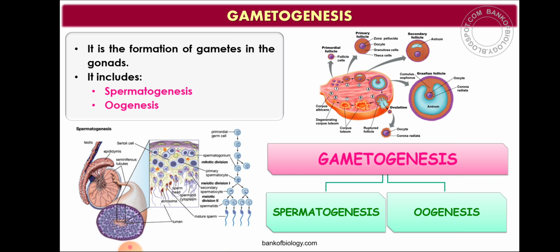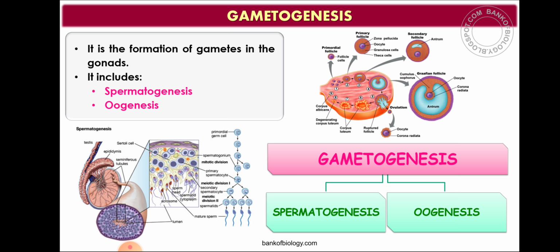So single primary spermatocyte will give rise to 4 spermatids or 4 sperms. This question is coming under hard question. So single primary spermatocyte finally will give rise to 4 spermatids and 4 sperms, which is haploid.